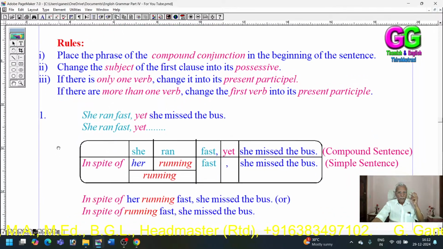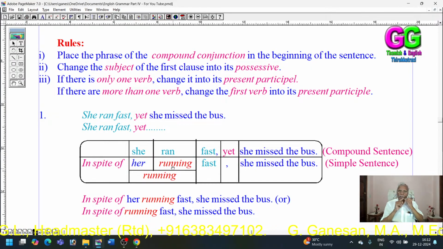So here, in this sentence, the subject of the first clause is she. So she has been converted into her, the possessive. Third, if there is only one verb, change it into its present participle. Here there is only one verb, run. Its present participle is running.